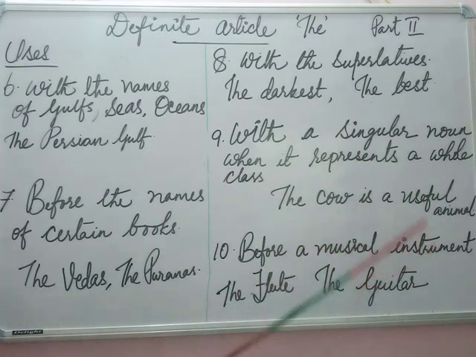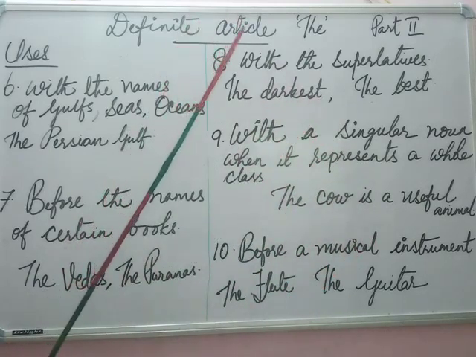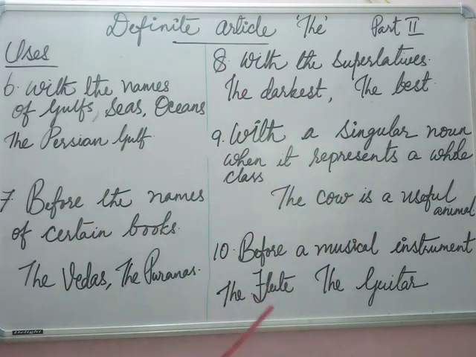Before a musical instrument. When you mention a musical instrument, then you have to use the definite article "the". Example, the flute, the guitar, etc.